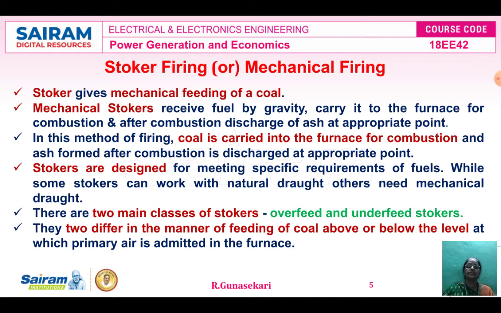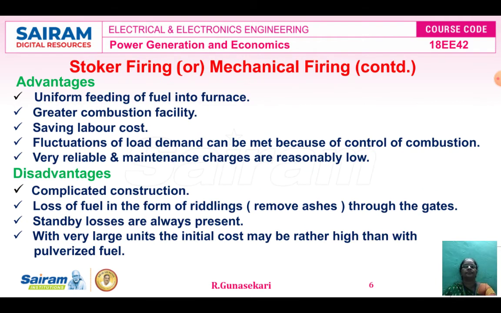The stokers are designed for meeting specific requirements of the fuels. While some stokers can work with natural draft, others need mechanical draft only. There are two main classes of stoker: one is overfeed stokers, another one is underfeed stokers. The difference between these two main classes is the feeding of coal above or below the level at which the primary air is admitted in the furnace.